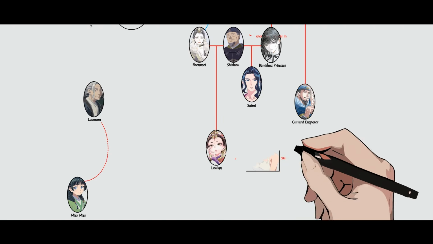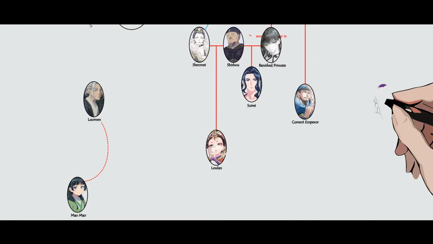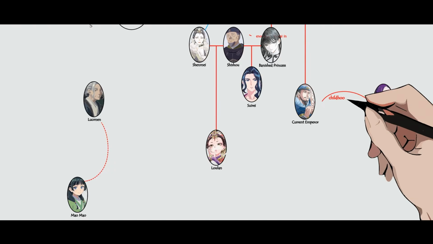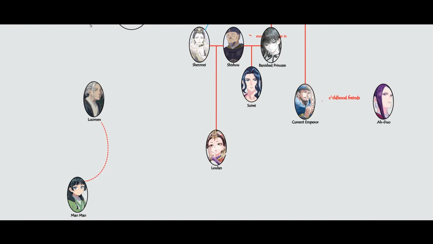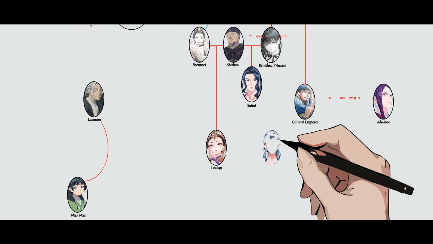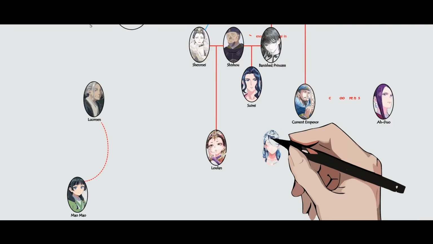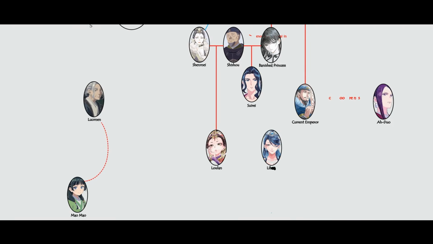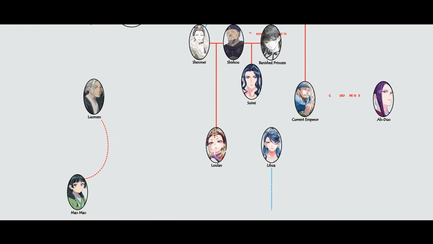After the former emperor's death, Shishou was promoted to prime minister, placing him directly beneath the emperor in authority. His political influence became so immense that not even the emperor could easily remove him. Now let's take a look at the current emperor's consorts. At the start of the story, they include Ah Dou, Lihua, Gyokuyou, Lishu, and Fuyou. However, due to Shishou's strong influence, he had Ah Dou removed and replaced with his own daughter.